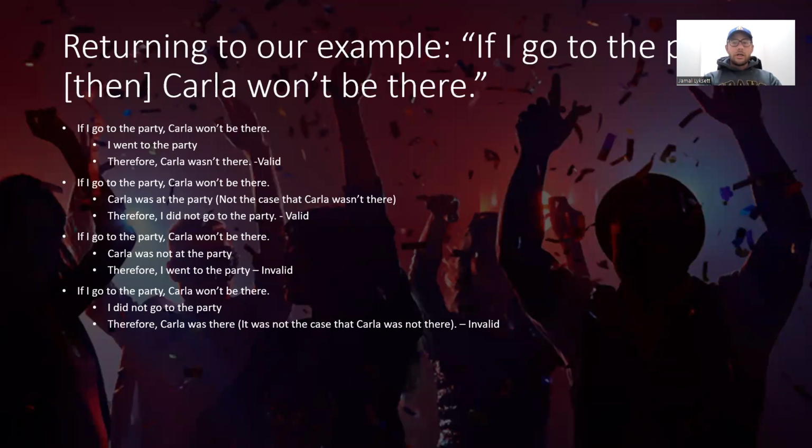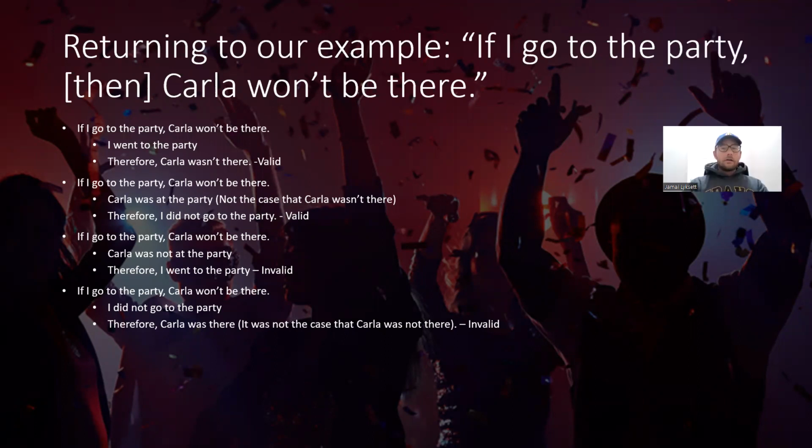So let's take a look at this first statement here. If I go to the party, then Carla won't be there. So let's look and see what possibilities we have. If I go to the party, Carla won't be there. I went to the party, therefore Carla wasn't there. It's a valid argument. So I affirm the first part, then the second part is true.